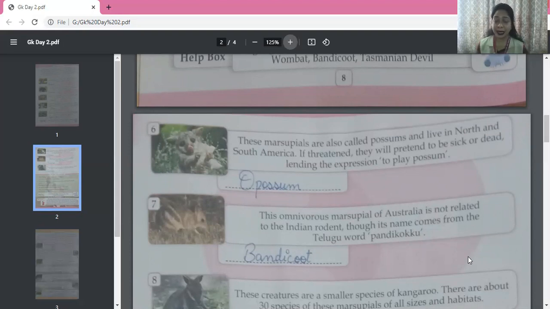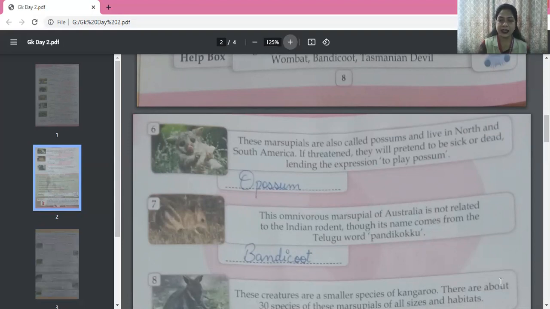Okay, so this marsupial is also called possums, and it lives in North and South America. And if they are threatened somehow, then what they will do, they will just pretend to be sick or dead. So what's the name of this marsupial? Opossum. That is the answer.